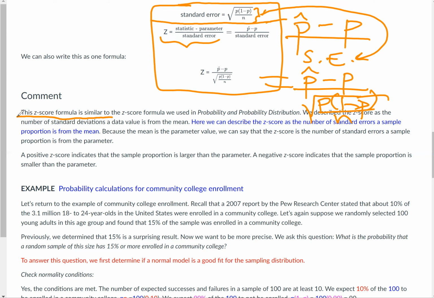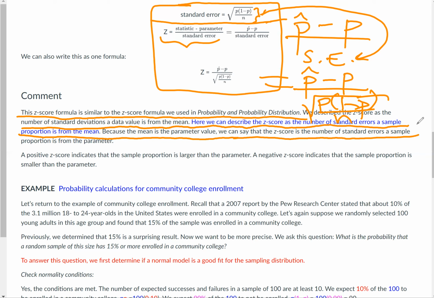This z-score formula is similar to the z-score formula we used in probability and probability distribution. We describe the z-scores as the number of standard deviations a data value is from the mean. Here we can describe the z-score as the number of standard errors a sample proportion is from the mean. Because the mean is a parameter value, we can say that the z-score is the number of standard errors a sample proportion is from the parameter. A positive z-score indicates that the sample proportion is larger than the parameter. A negative z-score indicates that the sample proportion is smaller than the parameter. Then we'll look at this example here.